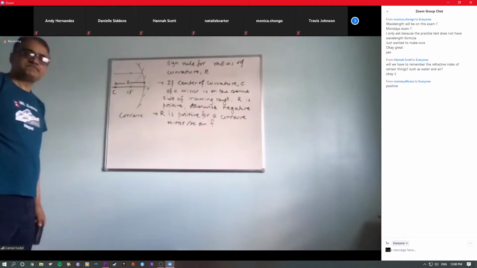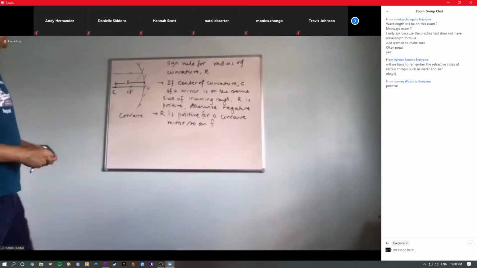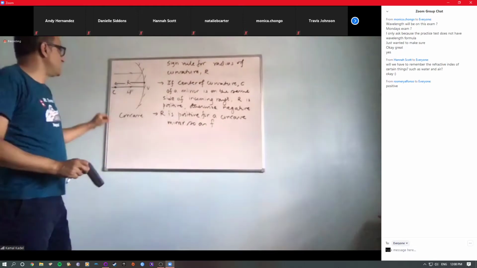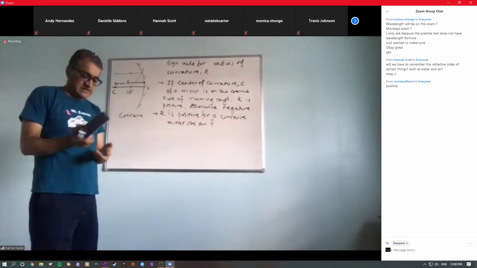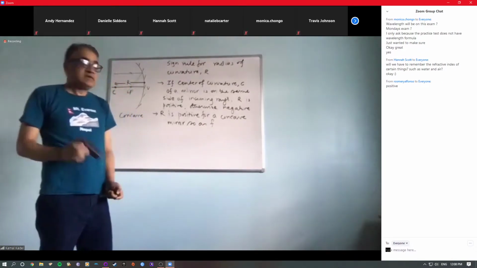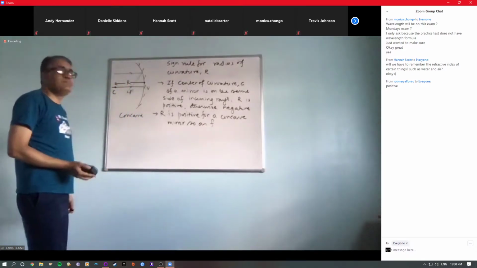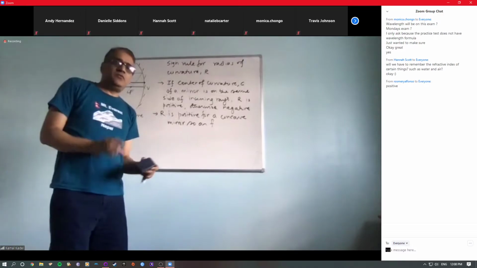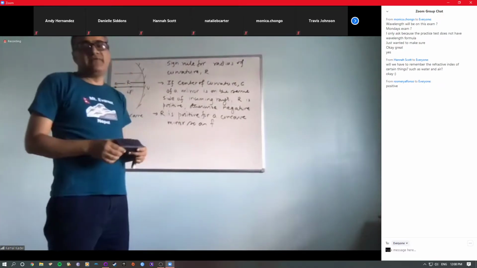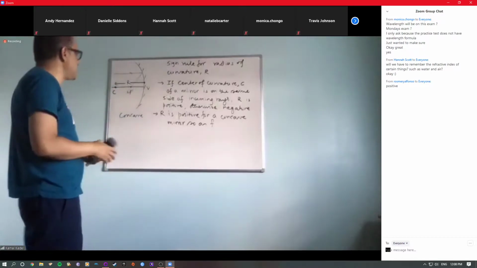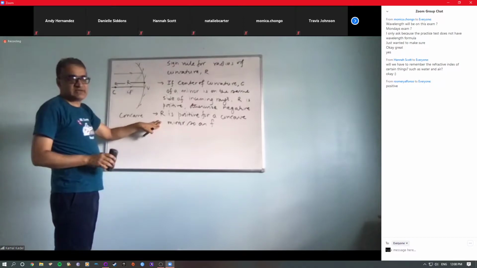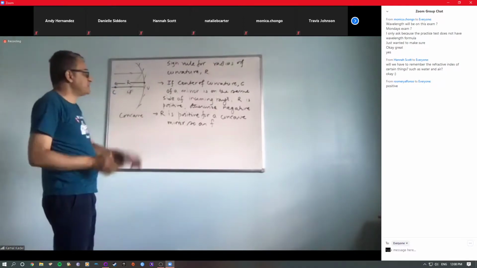So now I have defined the sign rule for any type of curved reflecting surface. So let's move to the convex. We do not need to repeat the definitions for convex because we already know how to do that. But let's do the sign rule for convex and do one or two drawings for convex.